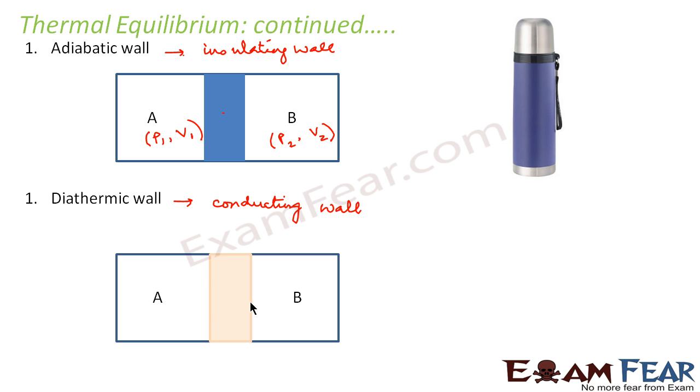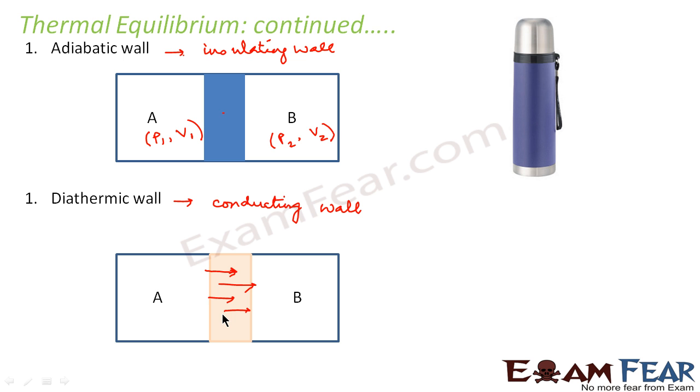Since it is a diathermic wall, this wall will allow heat flow between the systems across each other, right? So heat flow will take place between these two systems. Let us suppose system A is at a higher temperature, say T1, and system B is at a lower temperature, say T2. So what will happen? Heat flow will take place between the two systems.